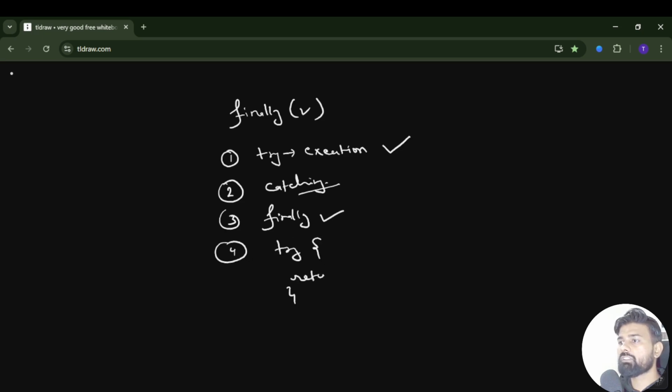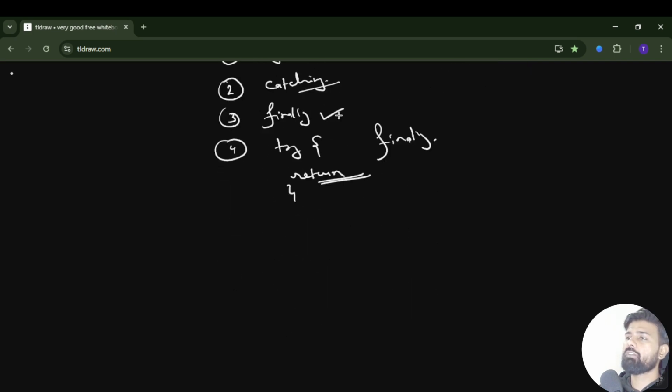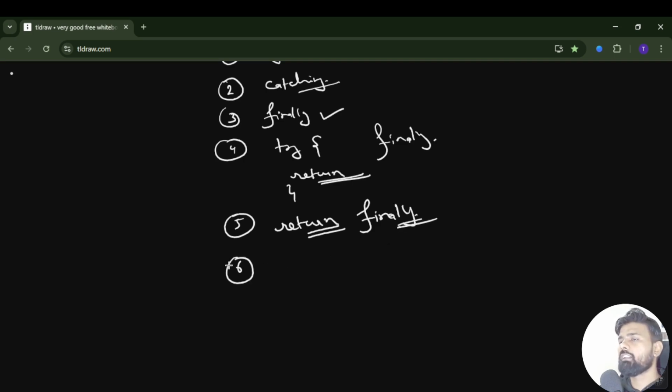After that, let's say there is a try block and you are using some sort of return statement from try itself. In that case also finally block will be executed. After that, let's say you have a catch block and from catch you are using a return statement. In that case also finally block will be executed no matter what happens. The last thing, if you are using any break or continue statement, in that case also finally block will be executed.